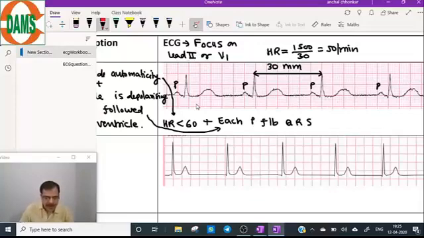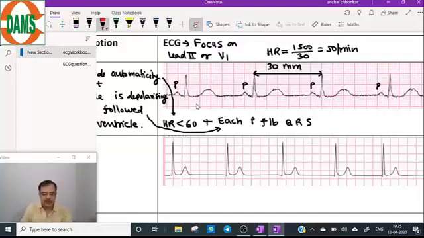Now, coming to the second origin. The PR segment is there, no doubt about the PR segment. Why V1? Because we have to see the P wave also in the arrhythmia. Besides the QRS complex, we should see the P wave. The P wave is best seen in the vertical plane in lead 2 and the horizontal plane in V1. That also we have discussed earlier.